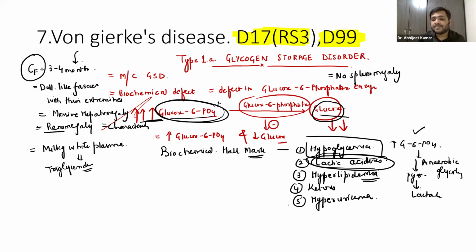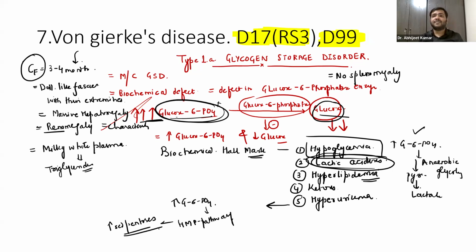Now, why will this hyperuricemia be seen, guys? You already know we have increased glucose 6 phosphate, right? Now, what will happen? This glucose 6 phosphate will enter the HMP pathway, the hexose monophosphate shunt that we already discussed. It will increase pentoses. We already discussed that the non-oxidative phase releases these pentoses that are required for the synthesis of RNA and DNA.